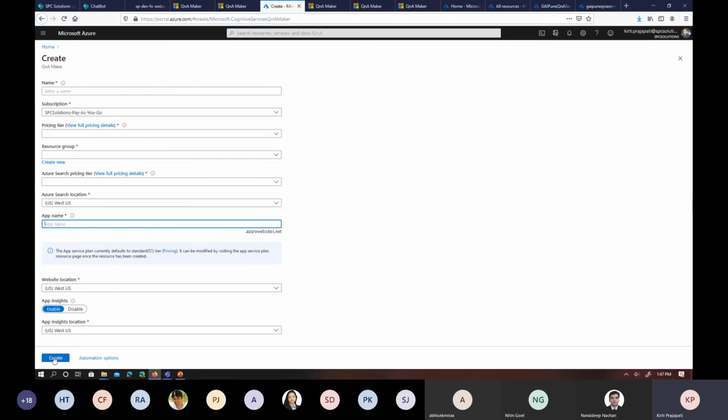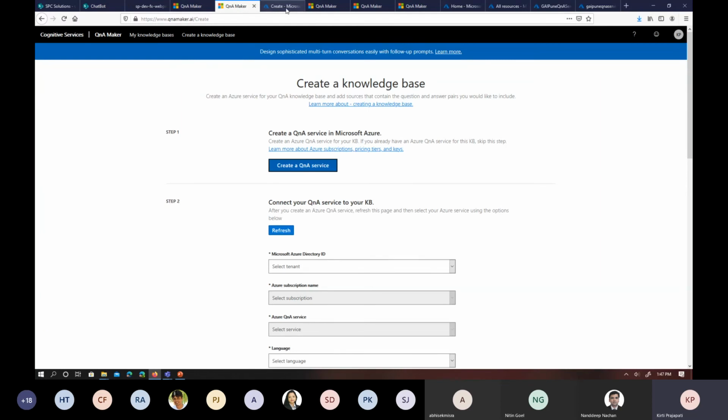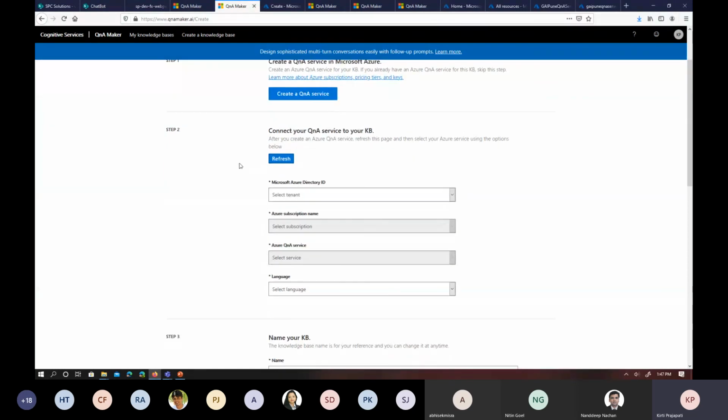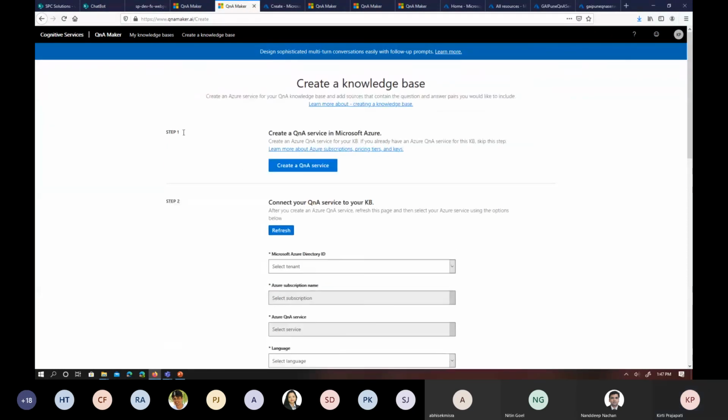So once you click on the create button, it will take some time, like a couple of minutes, and your QnA Maker service will be created. Now, once you are done with that, you just come back to this page on qnamaker.ai, and you just have to refresh this. So step one is over.